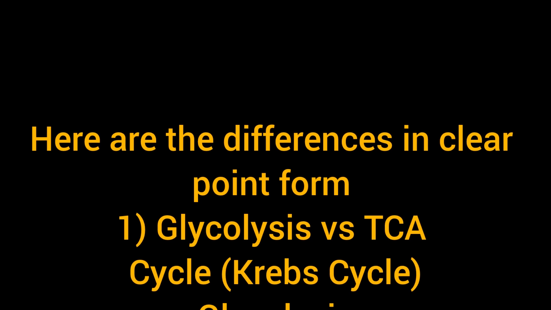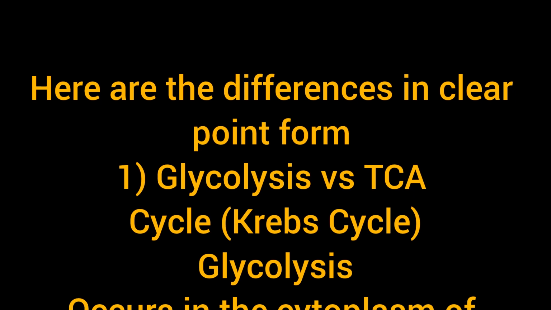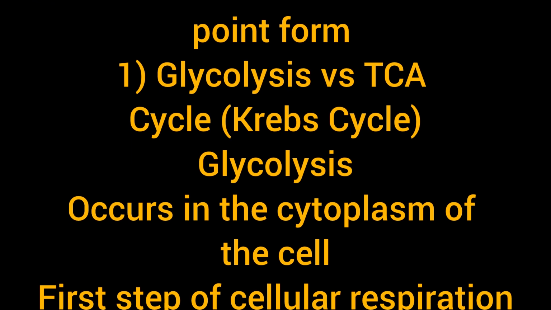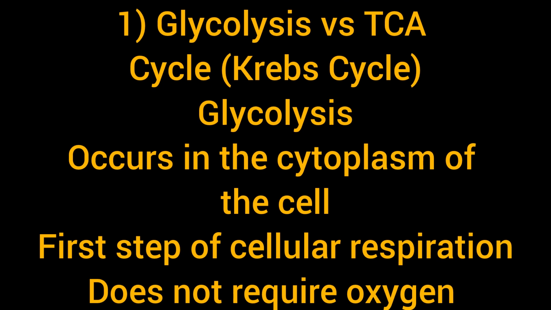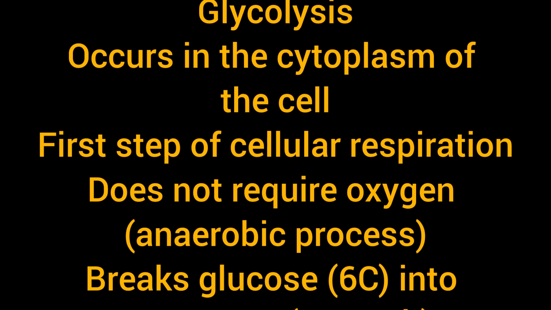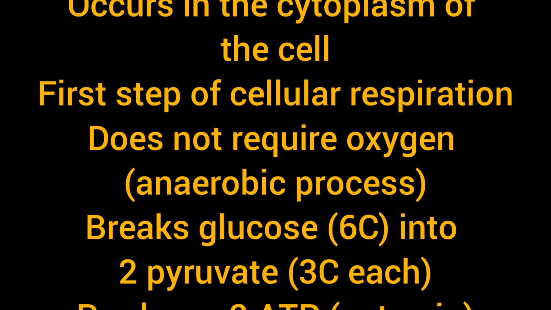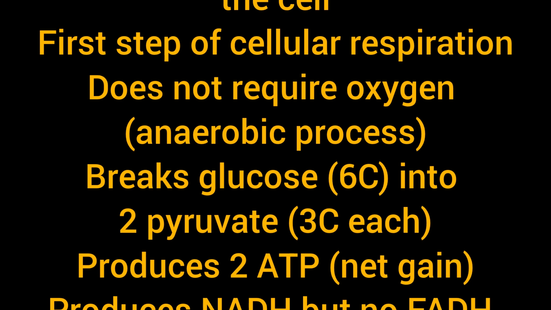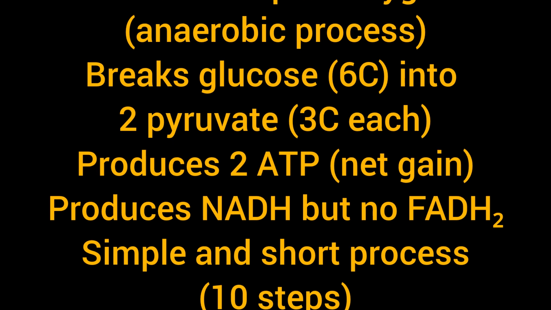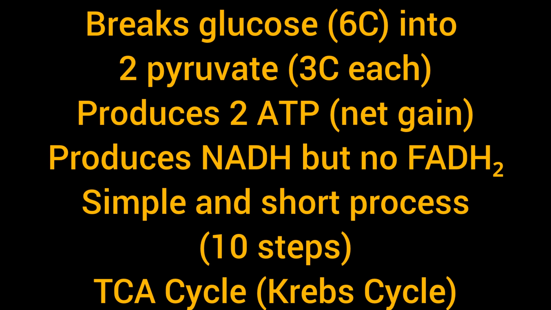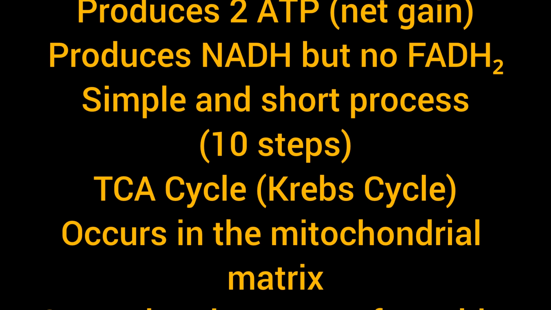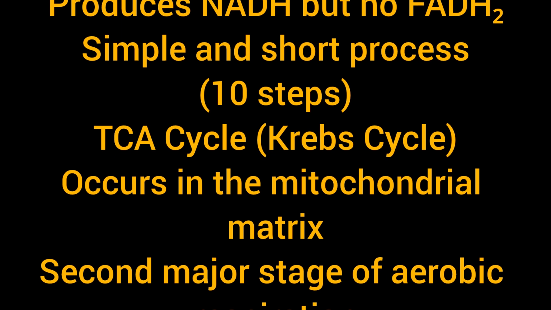1. Glycolysis versus TCA cycle or Krebs cycle. Glycolysis occurs in the cytoplasm of the cell. First step of cellular respiration. Does not require oxygen, or anaerobic process. Breaks glucose (6C) into 2 pyruvate (3C each). Produces 2 ATP, net gain. Produces NADH but no FADH2. Simple and short process, 10 steps.